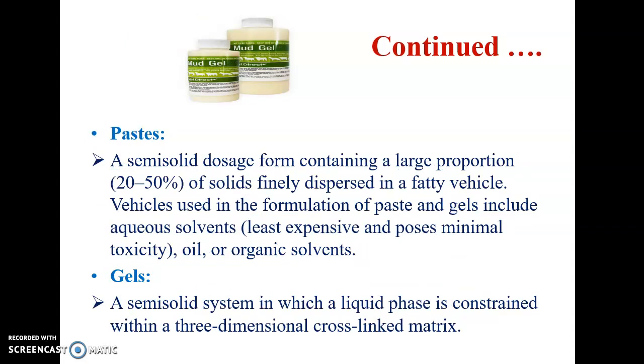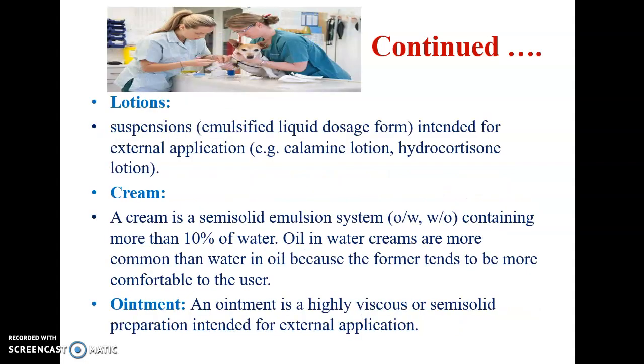The next one is paste. It's a semi-solid dosage form containing a large portion, nearly 20 to 50%, of solids finely dispersed in a fatty vehicle. Vehicles used in formulations of paste and gels include aqueous solvents, oil or organic solvents, etc. Then gel is a semi-solid system in which a liquid phase is constrained within a three-dimensional cross-linked matrix. And lotions are suspensions intended for external application.